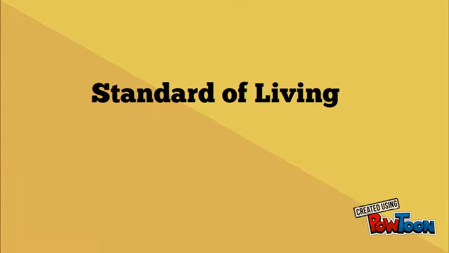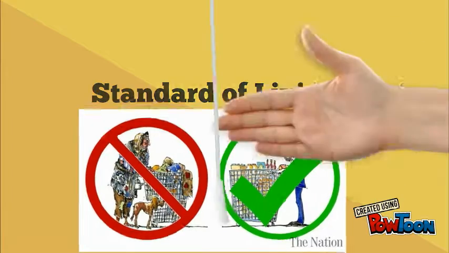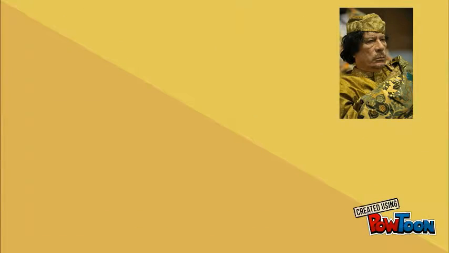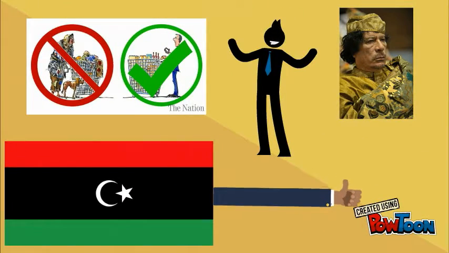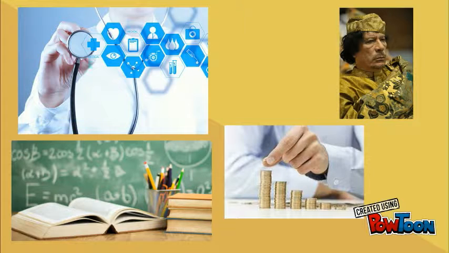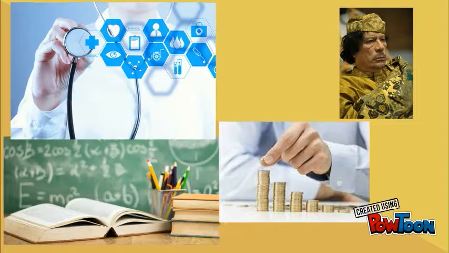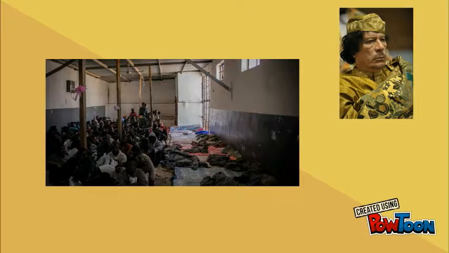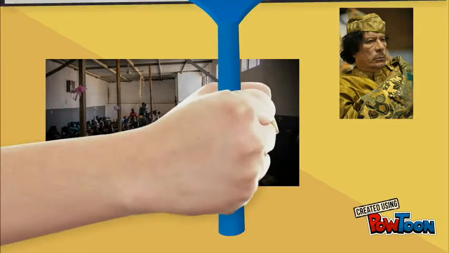Next up, we'll be comparing how both dictators sought to improve the standard of living in their country. Muammar Gaddafi tried to improve the standard of living in Libya. When he was a dictator, the literacy rate increased. There was also free healthcare and education, and many financial schemes to aid people. But people were still unhappy as the free healthcare was of a very bad standard.